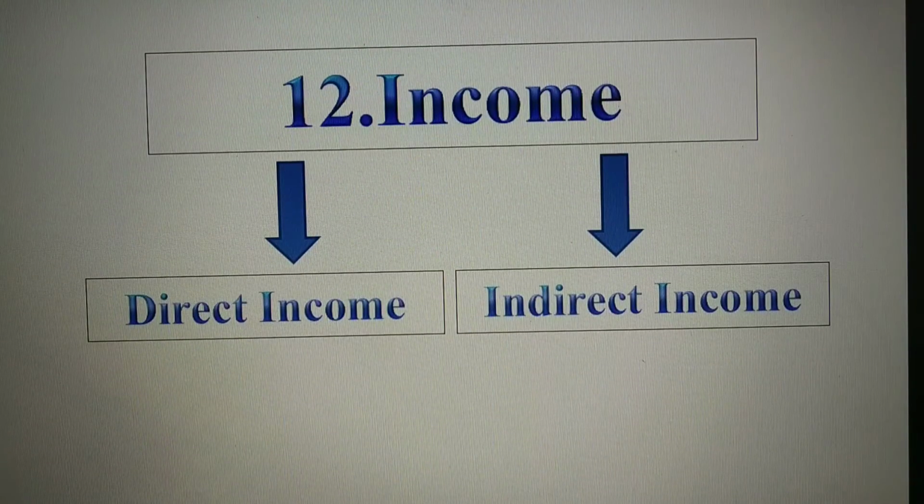Next point is income. Income is money that an individual or a business receives, usually for providing goods and services through investing the capital. Whatever is earned by a business for providing goods and services through investing the capital comes under income. Income is divided into two types. First one is direct income. Next one is indirect income.